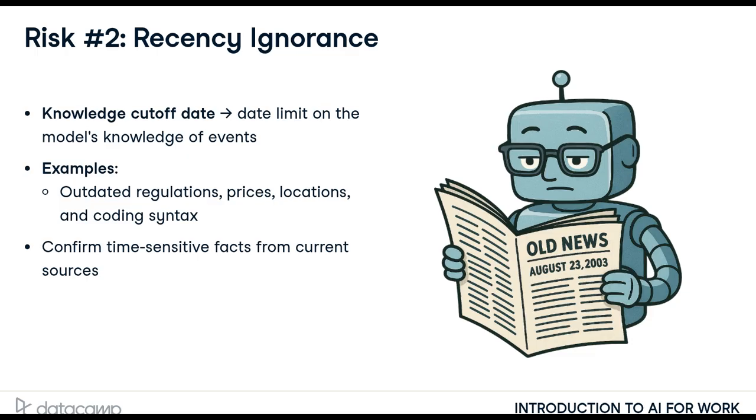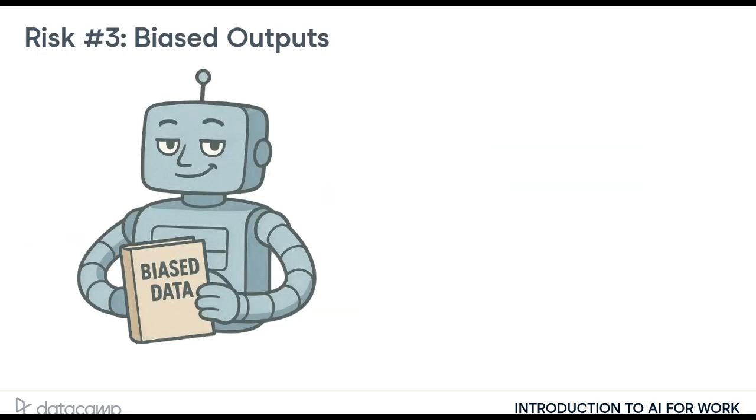Many AI tools also now support internet search, which you can use to provide the model with new, updated information researched from internet sources. Next is biased outputs.